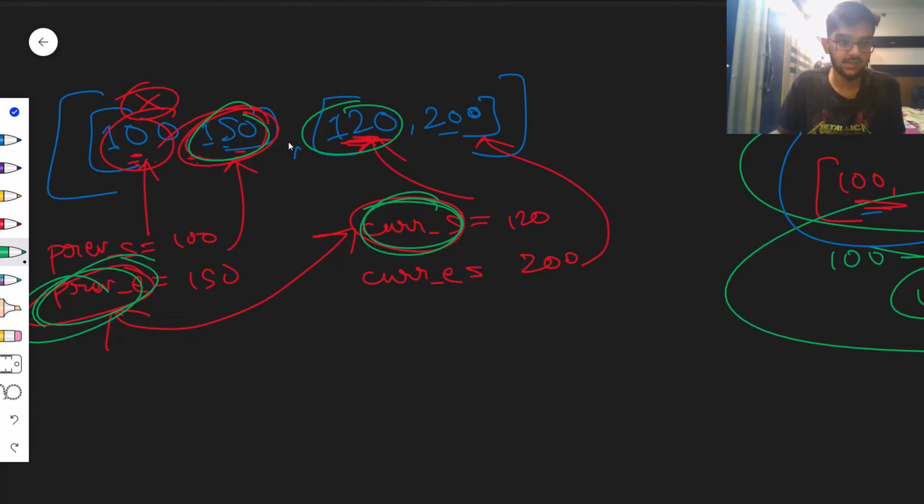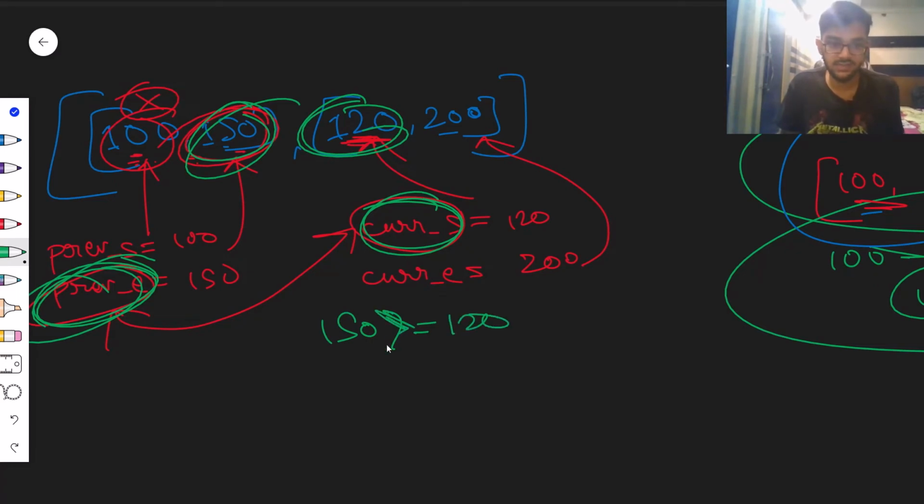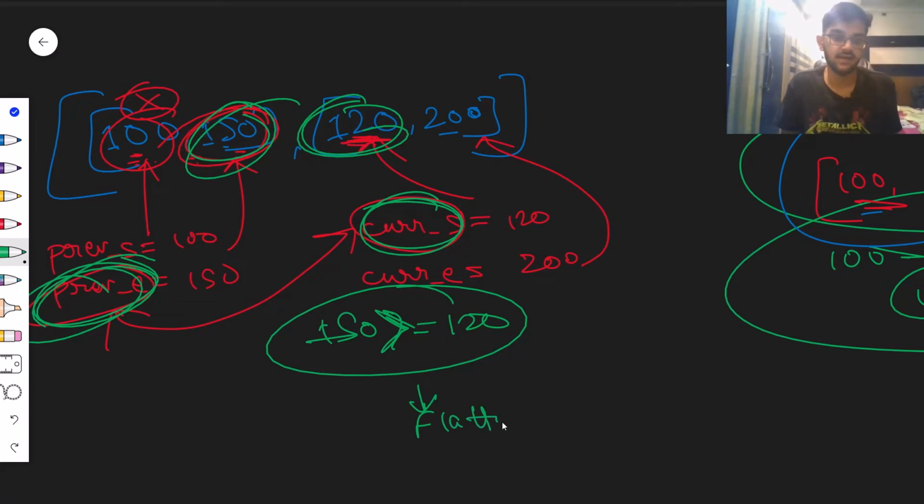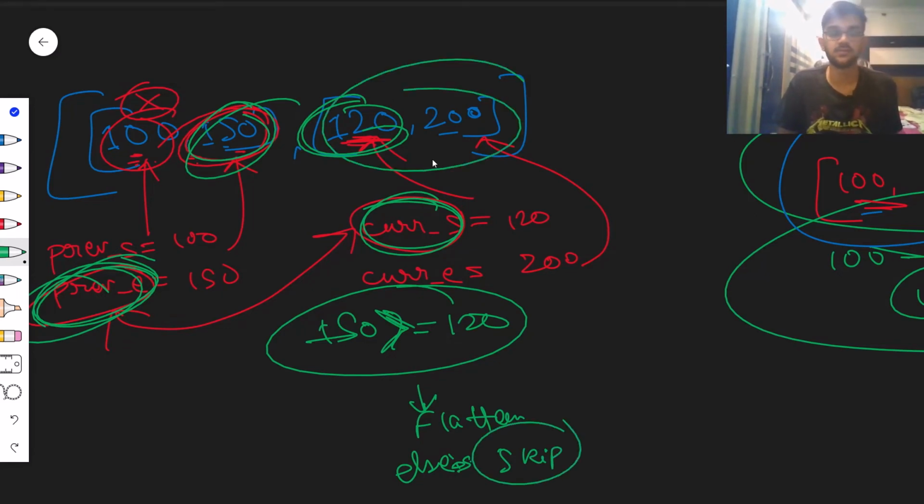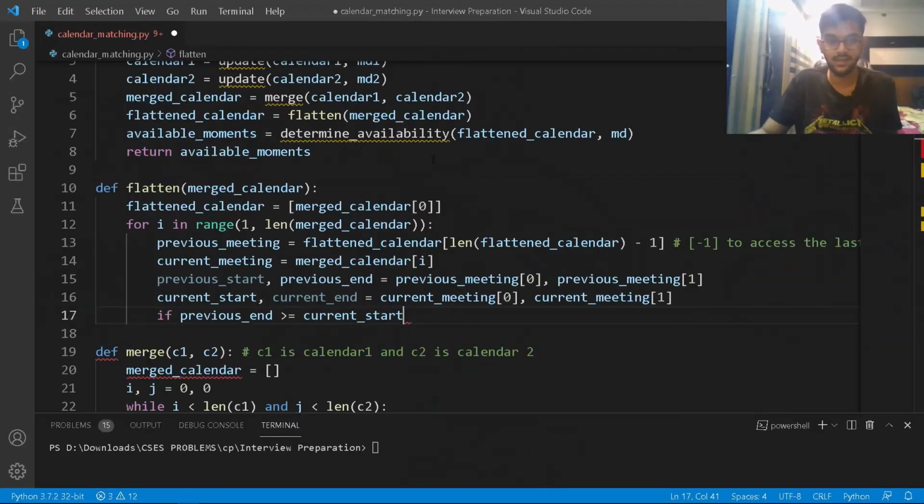So I'll just go back to the slide. I'm saying that my previous end is greater than or equal to the current start, so 150 is greater than or equal to 120, right? That's the greater than symbol. Then I have to flatten. In this case, I'll flatten, else I'll skip and add the entire information to the flattened calendar, right?